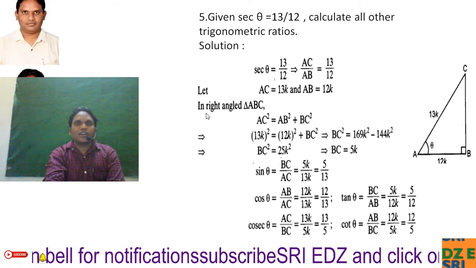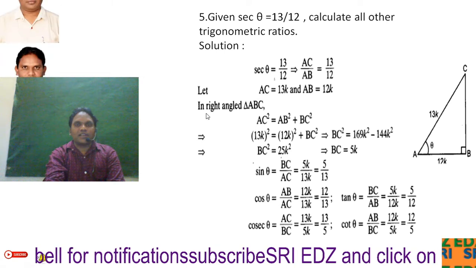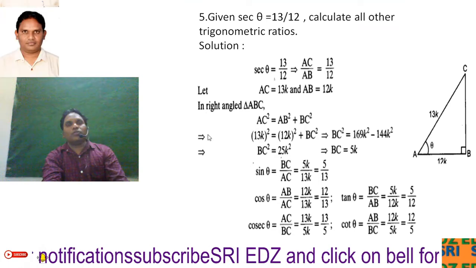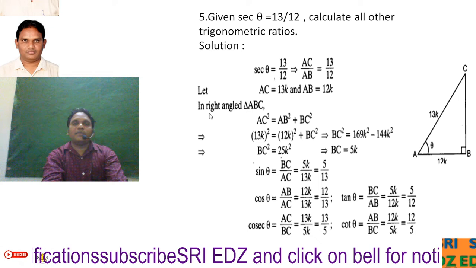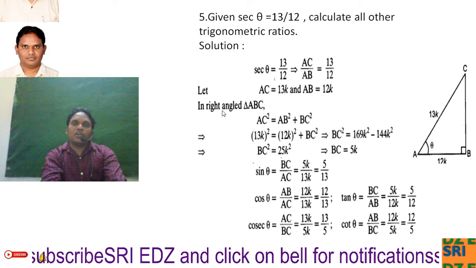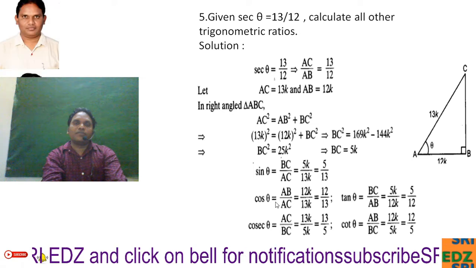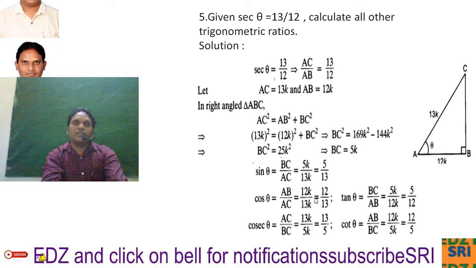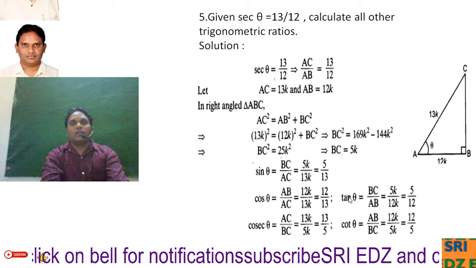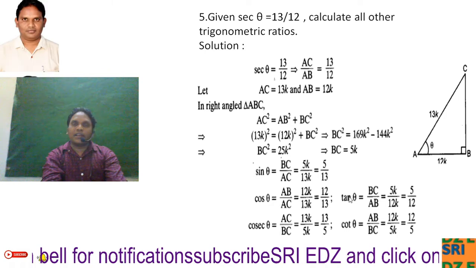So all other ratios, sin theta, cos theta, cosecant theta, tan theta, cot theta we can write. So sin theta is nothing but opposite side by hypotenuse, BC divided by AC. BC divided by AC means already BC we got 5k and AC is 13k, k k cancel, 5 by 13. And cos theta is reciprocal of secant theta. Secant theta already given 13 by 12. Then cos theta you can write as 12 by 13. And tan theta is nothing but opposite side by adjacent side. That is 5k divided by 12k, 5 by 12.